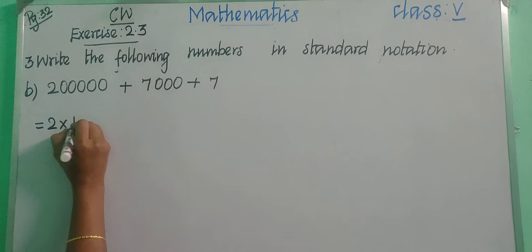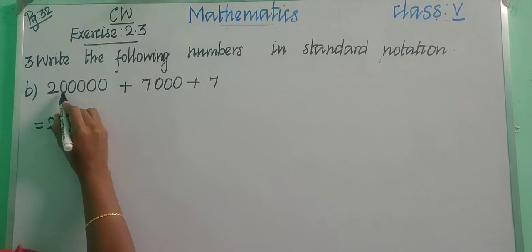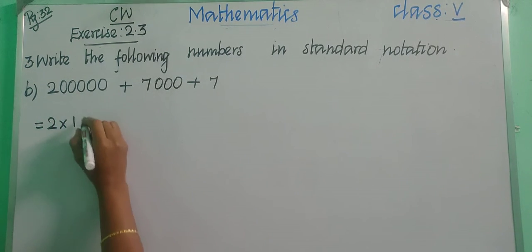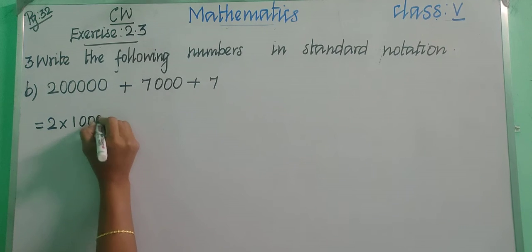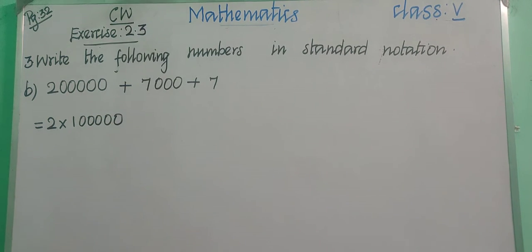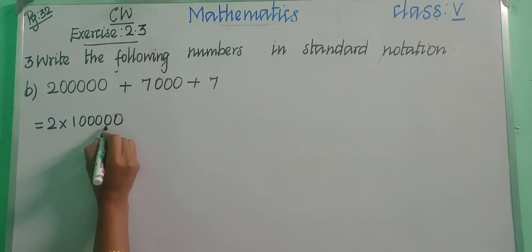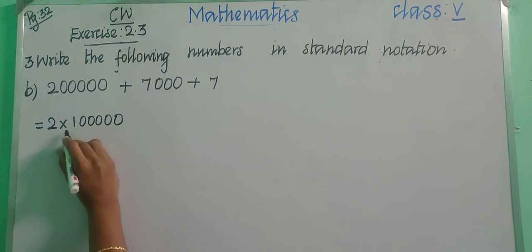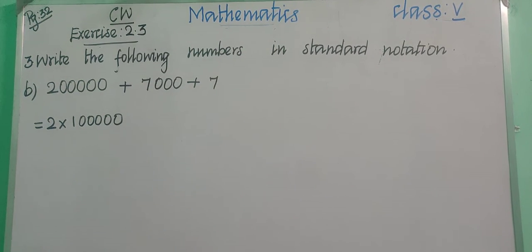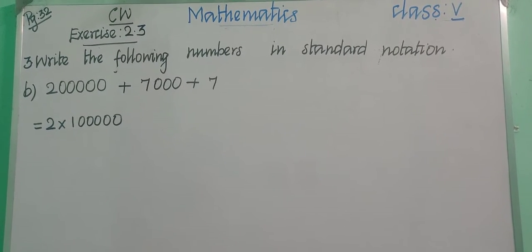2 into 1 and count the zeros. Okay, 1 2 3 4 5. Okay, 5 zeros. So say the place value: ones, tens, hundreds, thousands, 10,000, lakhs. So 2 into lakhs, that is 2 lakhs. Okay, 2 into lakhs, 2 lakhs. Okay, children, and then let us write the next digit.